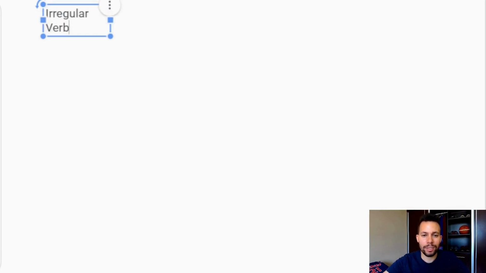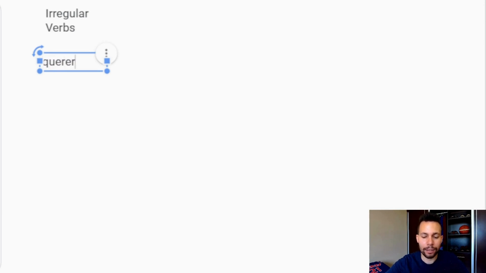Irregular verbs to start. So let's go ahead and put a very important verb up, querer. Querer. It means to want. This verb is used all the time, so you really want to memorize it and get really used to this verb here. Querer. It means to want. And I'm going to go ahead and just put the conjugations up.